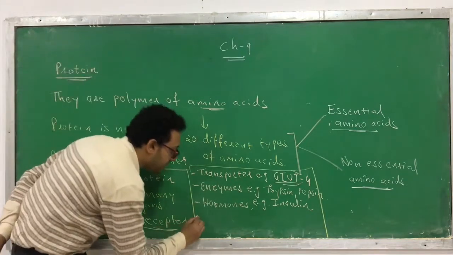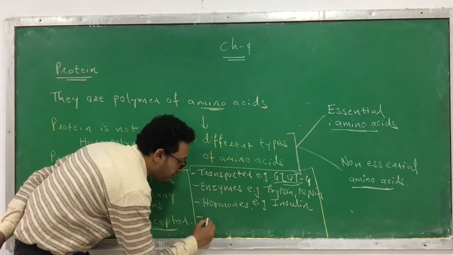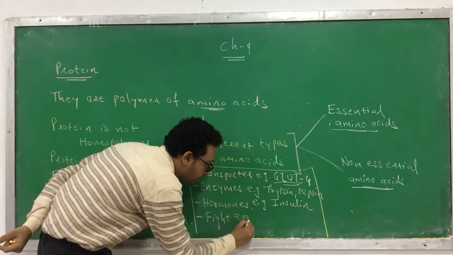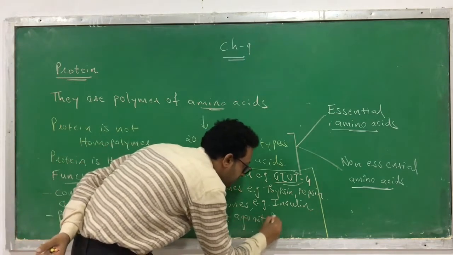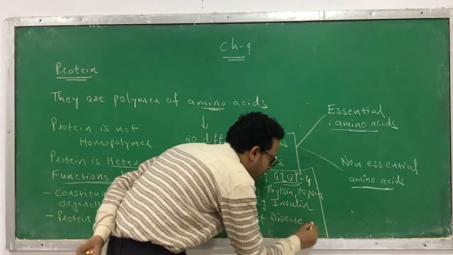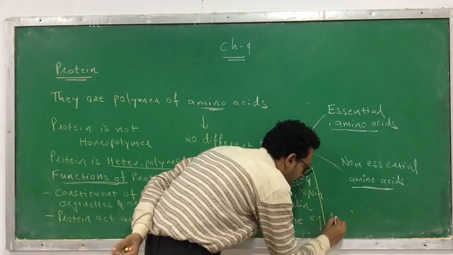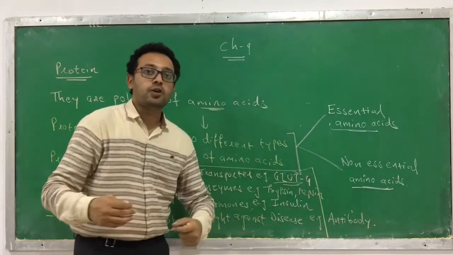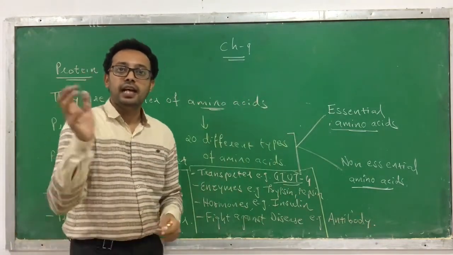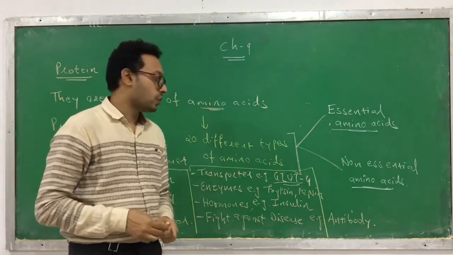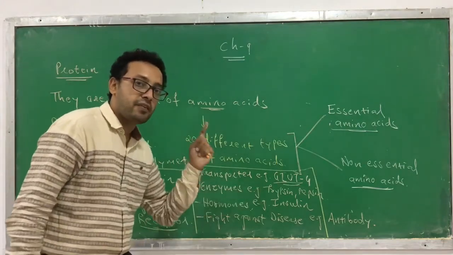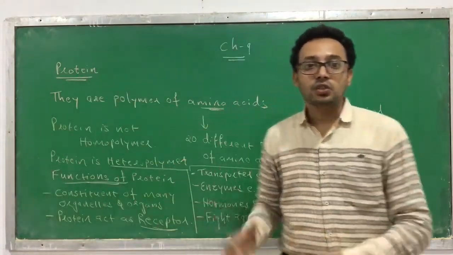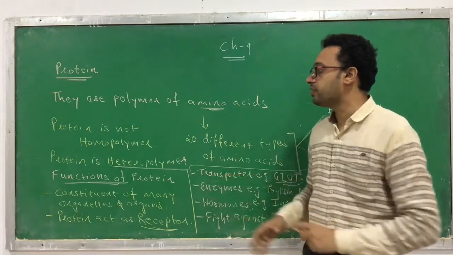Protein can also help in fighting against disease. For example, the antibody that is present in our body helps to fight against the disease. This antibody is made up of a protein. So the protein also helps us to fight against the diseases. So these are a few of the important functions of protein.